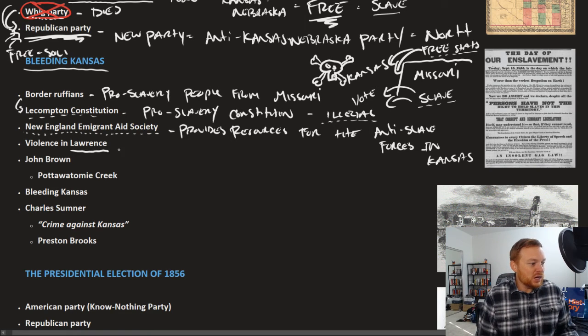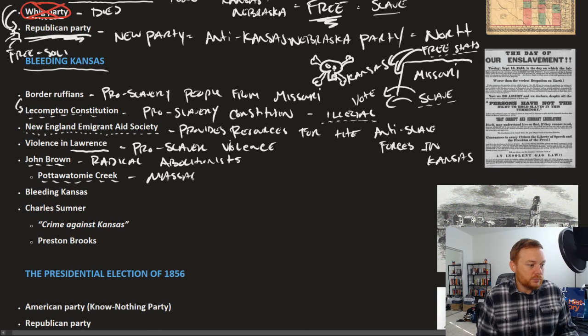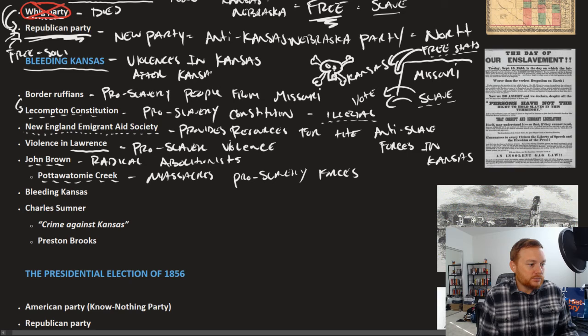There's violence in the city of Lawrence, Kansas. This is pro-slavery violence. Then in retaliation, you have John Brown, who is a radical abolitionist. And at the Pottawatomie Creek, he massacres pro-slavery forces. Right? So again, Bleeding Kansas is the violence in Kansas after the Kansas-Nebraska Act.